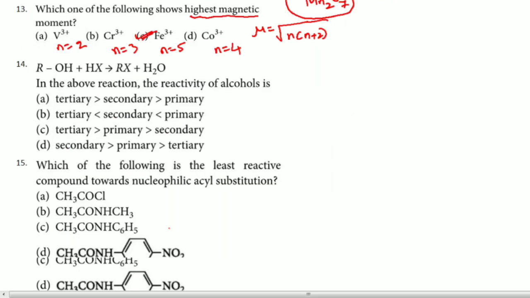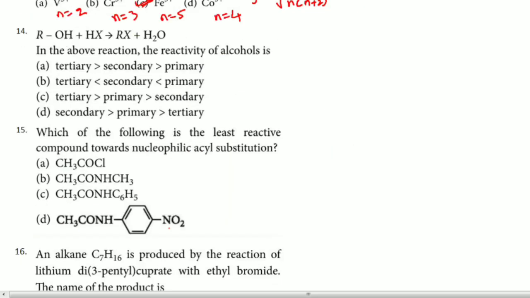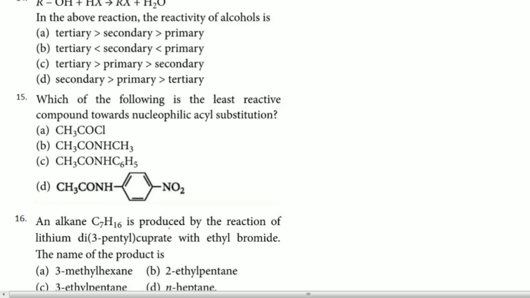The 14th question: ROH plus HX gives RX plus H2O. So in the above reaction, the reactivity of the alcohols is... It's a very simple question. We know that tertiary is more than secondary, more than primary. So the answer for this question is A.